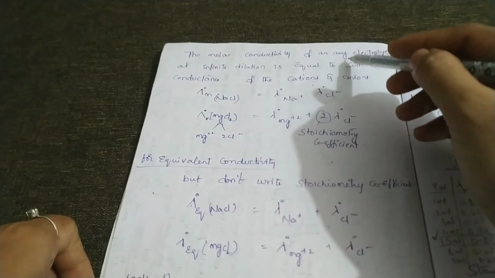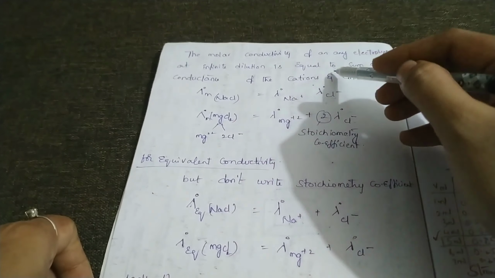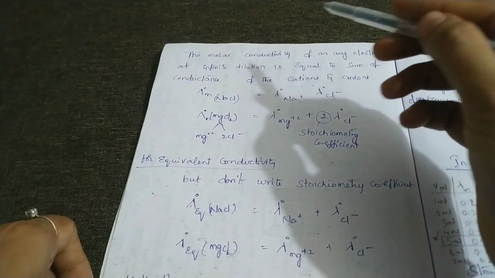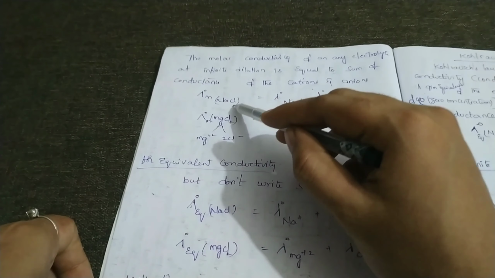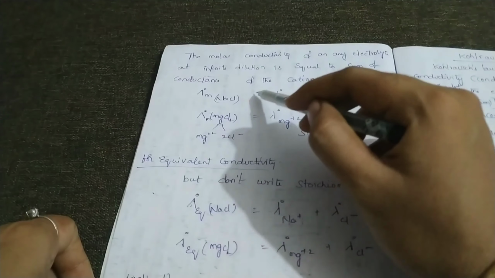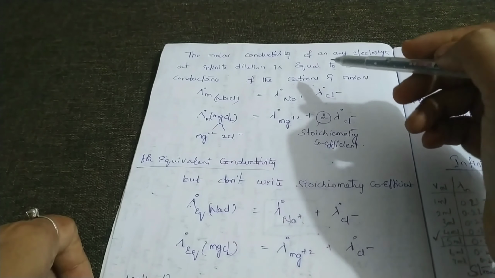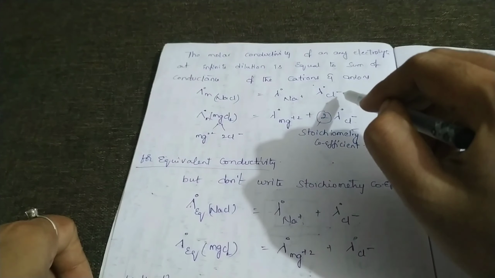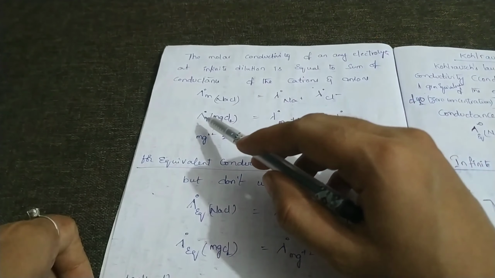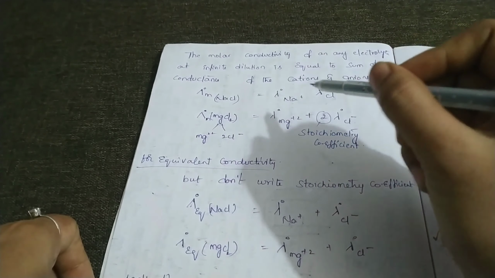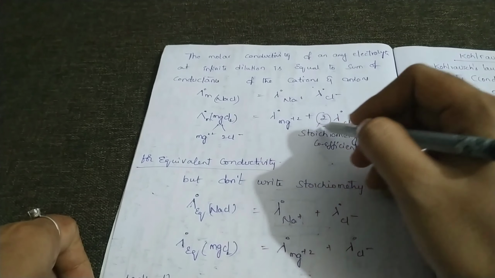The molar conductivity of any electrolyte at infinite dilution is equal to the sum of the conductance of the cations and anions. Molar conductivity of NaCl at infinite dilution is equal to the sum of the conductance of cations and anions. What are the cations? Na plus and Cl minus. Molar conductivity of MgCl2 at infinite dilution is equal to the sum of the conductance of cations and anions.